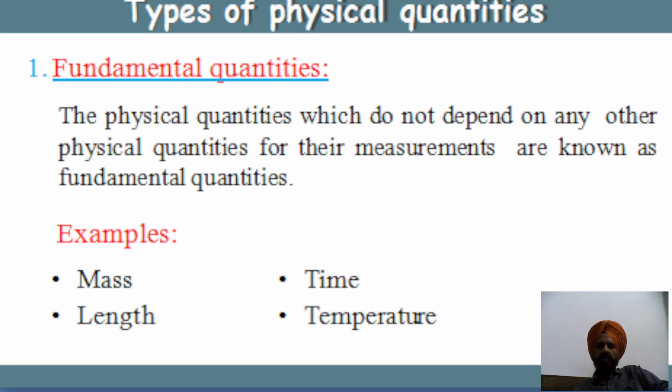Then next we have types of physical quantity. The first one is fundamental quantity. Physical quantities which do not depend on any other physical quantity for their measurements are known as fundamental quantities. Examples of fundamental quantities are mass, length, time, and temperature. These are the examples of fundamental quantity.